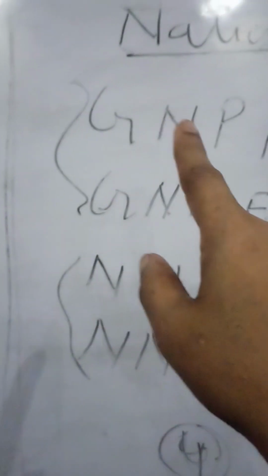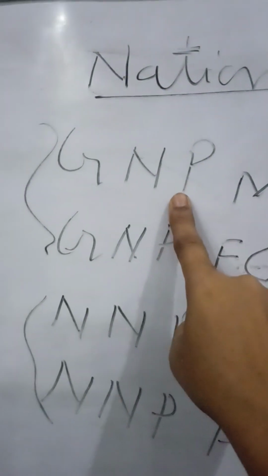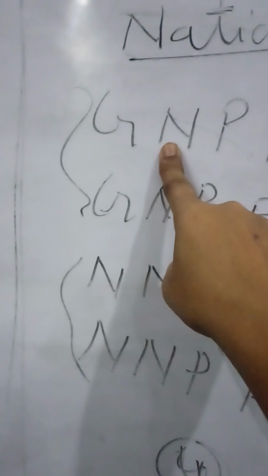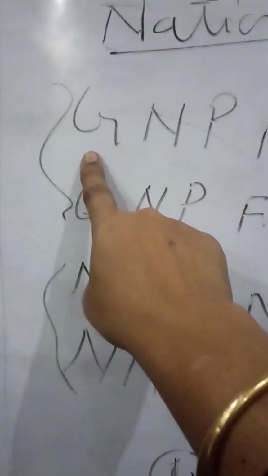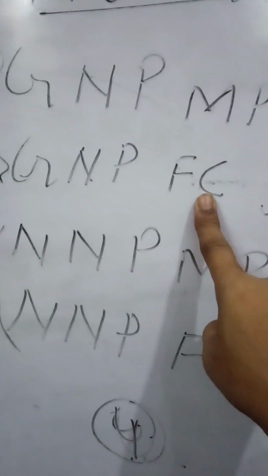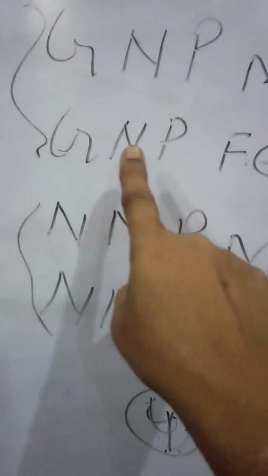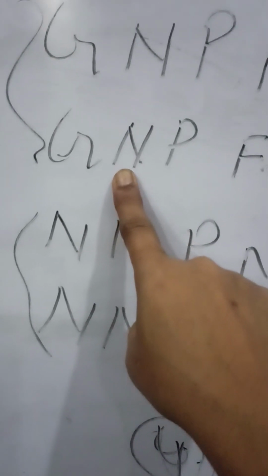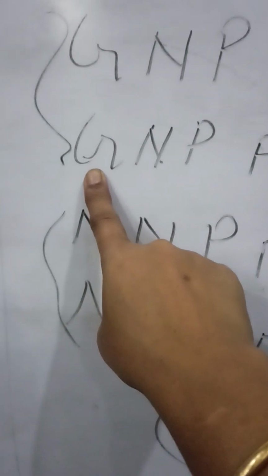Come to national. It refers to the market value of all final goods and services, right, produced only by resident, because it is national, within and outside the domestic territory, inclusive of the value of depreciation, right? It refers to the money value, factor cost, of all final goods and services produced by only resident, national, right, produced by only resident within the domestic territory and outside, inclusive of the value of depreciation, right?